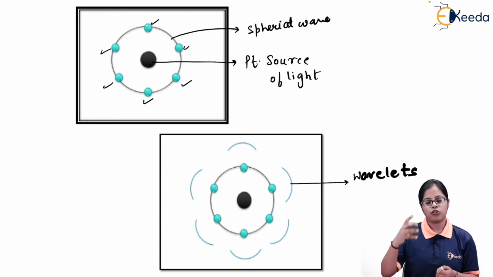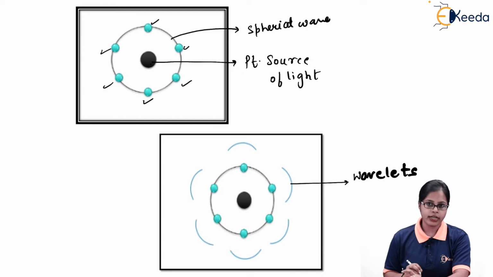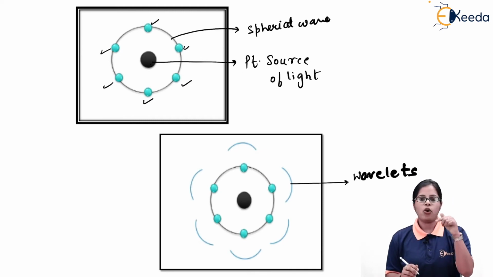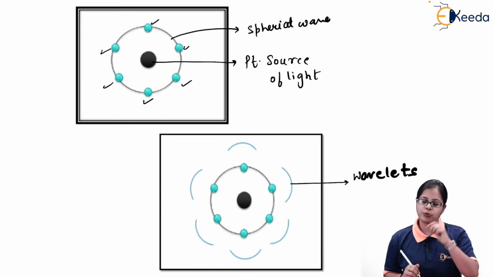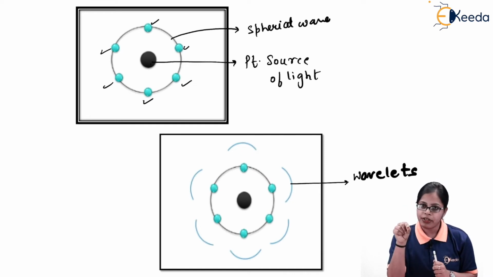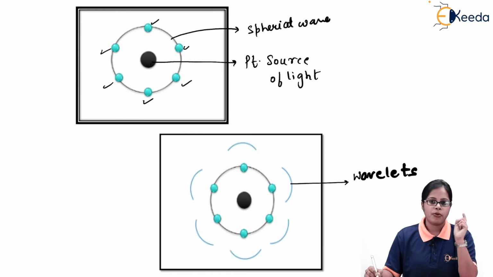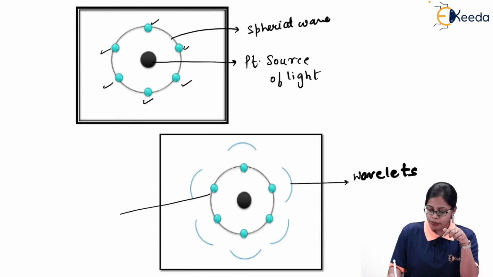Whenever we talk about a single point source of light, like this black dot, it is giving rise to a spherical wave. Now, once I obtain a spherical wave, I consider points on that spherical wave, and those points are going to give rise to wavelets, as you can see in this diagram. As I have 6 source points, these points are indicating the secondary sources.